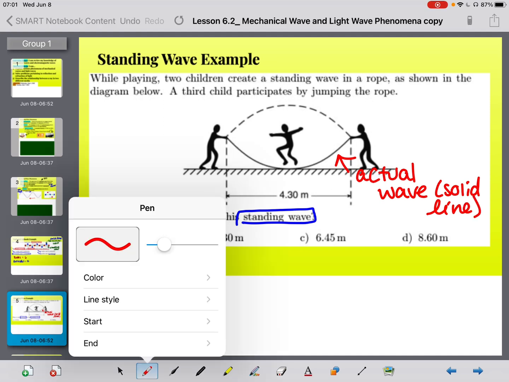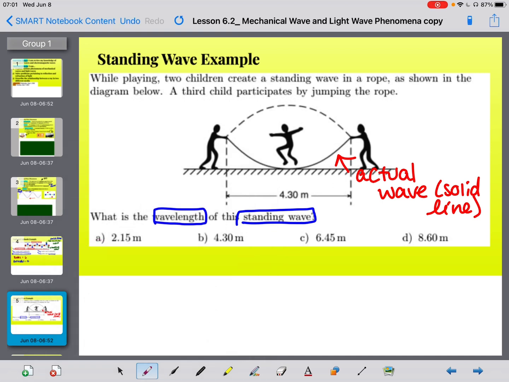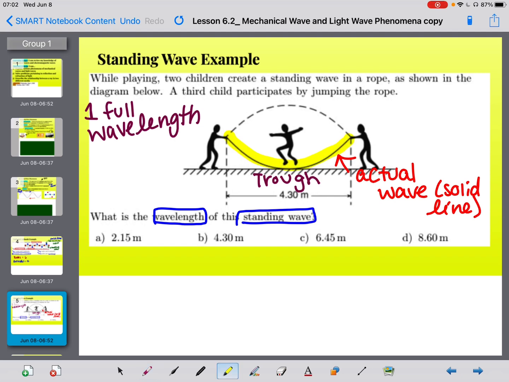And then your dotted line is just a representation of, hey, this is a standing wave, okay? So take note, you only have the trough. You only have the trough part. And you know that one full wavelength is a trough to a trough or a crest to a crest. Okay, so there's an issue right here. That means that my cycle has not been completed. I'm missing a part of my wave, right? So I only have this part. So then technically I would need to have a crest, right?